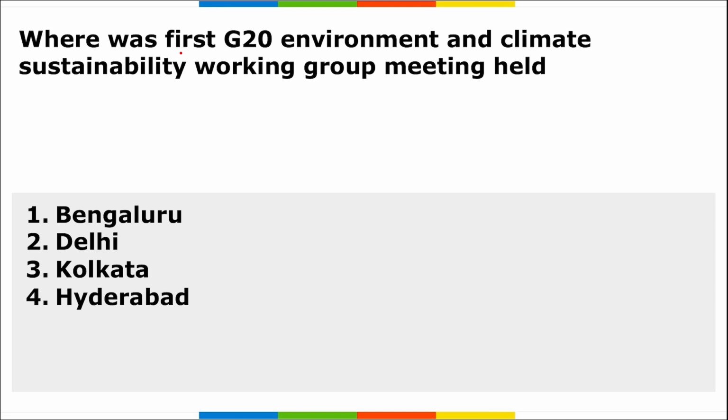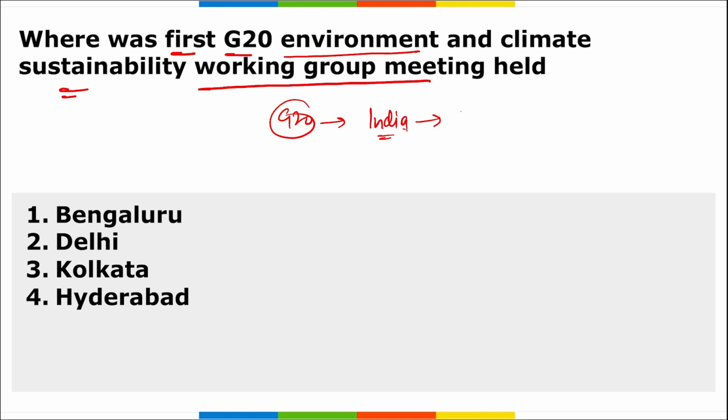First question for today is, where was the first G20 Environment and Climate Sustainability Working Group meeting held? I repeat, first of all, we know G20 is a group of 20 nations that are among the most powerful nations in the world. Who is having the presidency? India is having the presidency of G20. What is the theme? Vasudhaiva Kutumbakam.